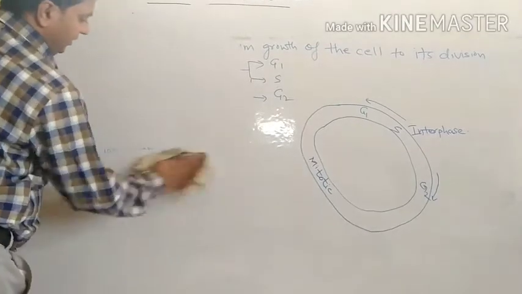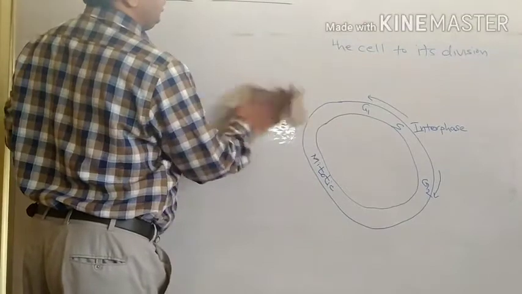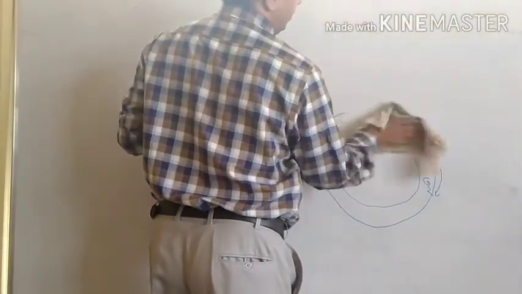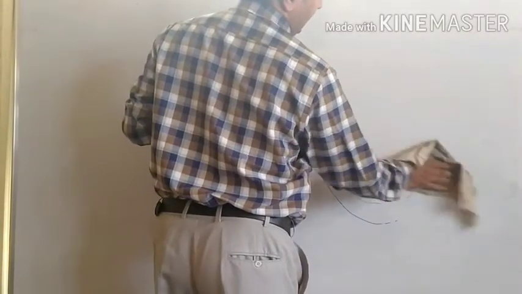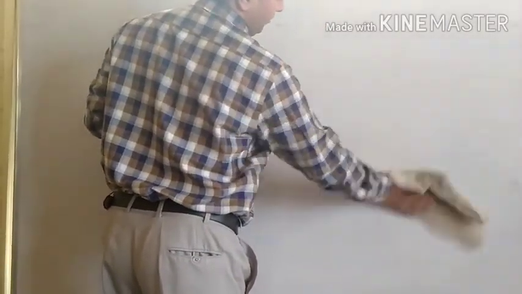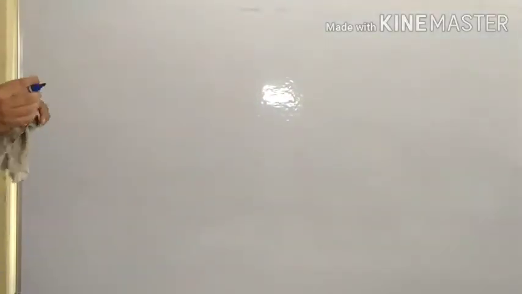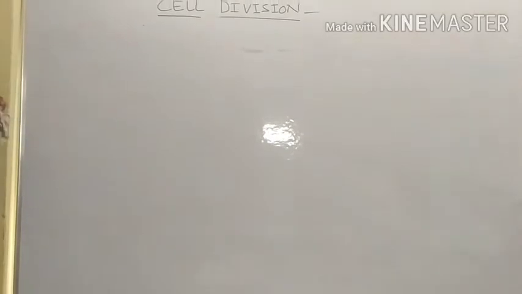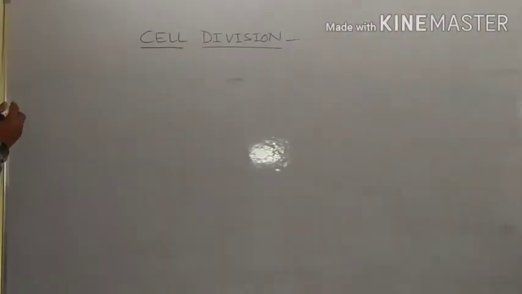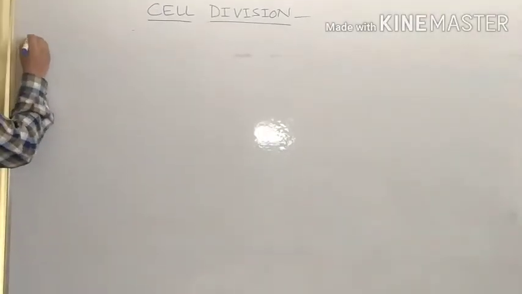Mitotic cell division is a division of cells especially in somatic or body cells, and this contributes to the growth of the organism, the healing of wounds, and the maintenance of the chromosome number. All these things are important and they are included in the mitotic cell cycle. So now we are going to talk about the mitotic cell cycle, but before that there is one thing I have left, that is interphase.